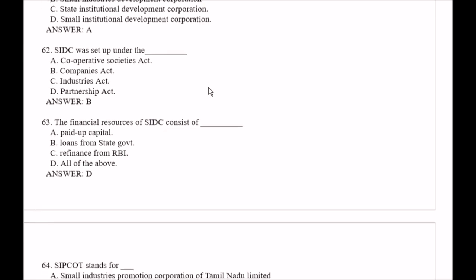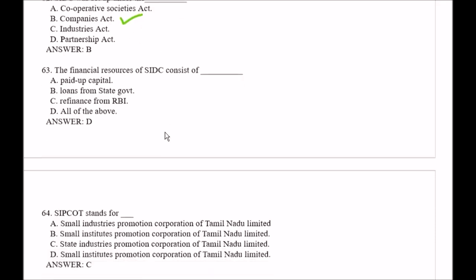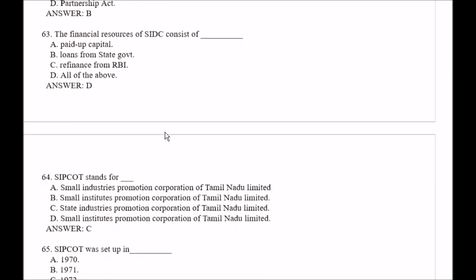Question number 62. SIDC was set up under the, your options are option A Cooperative Societies Act, option B Companies Act, option C Industries Act, option D Partnership Act. Here the right answer is option B, that is Companies Act. Question number 63. The financial resource of SIDC consists of, your options are option A paid up capital, option B loans from state government, option C refinance from RBI, and option D all of the above. So right answer is option D, that is all of the above.